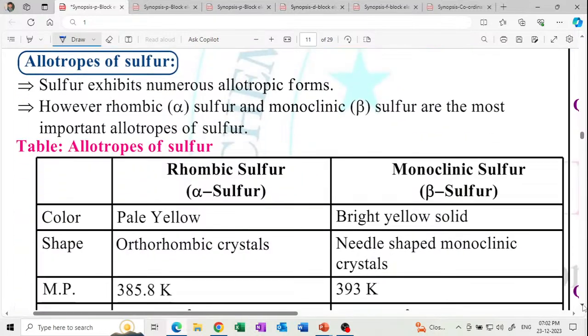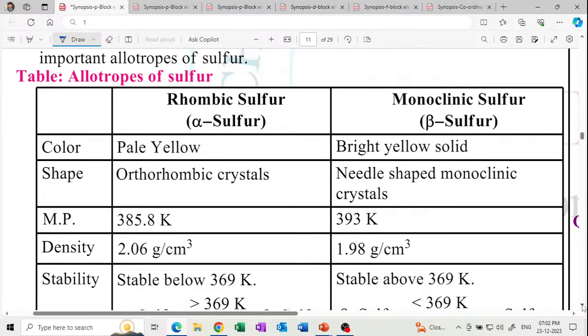Next is allotropes of sulfur, and there is a difference in this way: alpha, the rhombic, and the monoclinic. This is a very important difference. Actually, make this difference, for 2 marks. Difference, allotropes of sulfur.